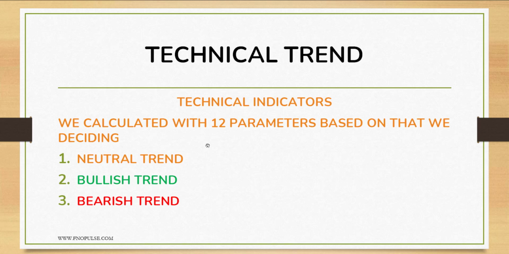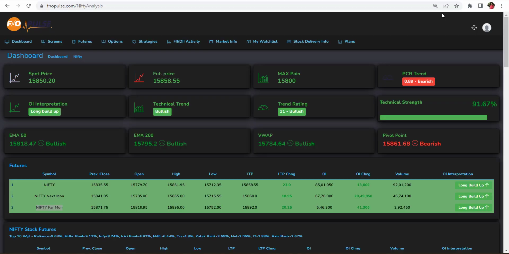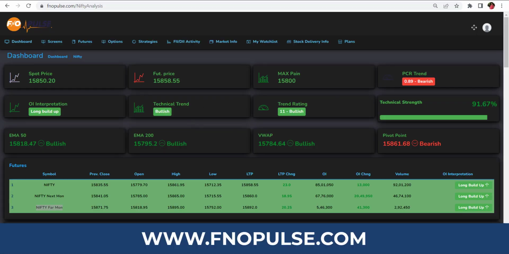Technical trend. The technical trend we calculate with 12 parameters. Based on that, we decide neutral, bullish trend, or bearish trend. According to that, you can make your trade. See, the technical trend is bullish. Out of 12 parameters, many are bullish, so we are going for the bullish side. The trend rating is out of 12, and 11 are bullish. These include exponential moving average, EMA 200, VWAP, pivot point, simple moving average 10 and 20, RSI. 12 parameters we are calculating here and giving this output for your intraday trading.